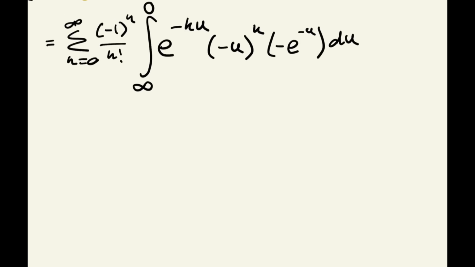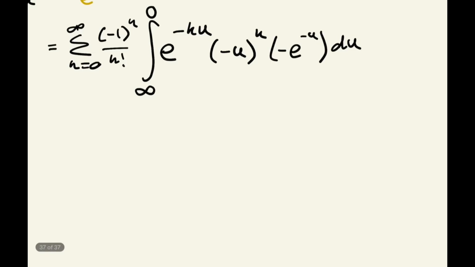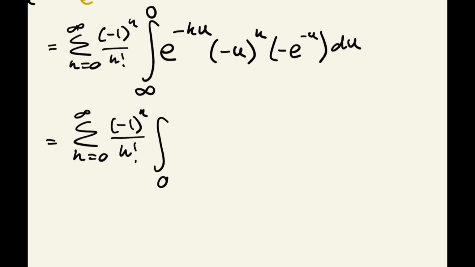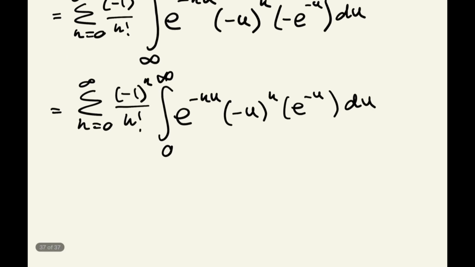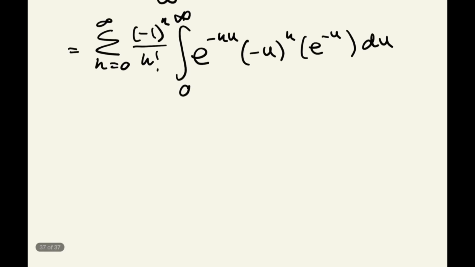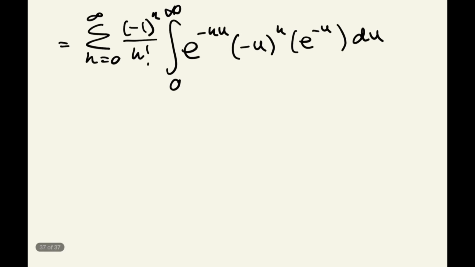Okay, let's tidy this up ever so slightly. Well, what we can do is use this negative sign here to flip the bounds of the integral. So we're going to have the sum from k is 0 up to infinity of negative 1 to the power of k over k factorial times the integral from 0 to infinity now, because we've used up that negative sign to flip the bounds, of e to the negative ku, negative u to the power of k, e to the negative u du. Right, well, what can we do here? How can we sort this out a bit better?